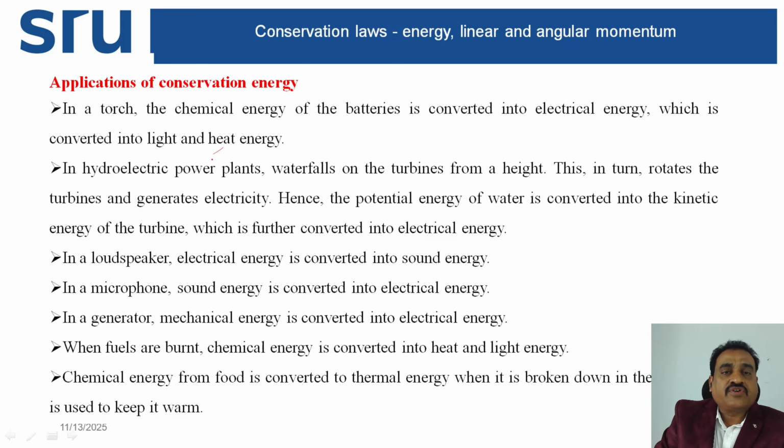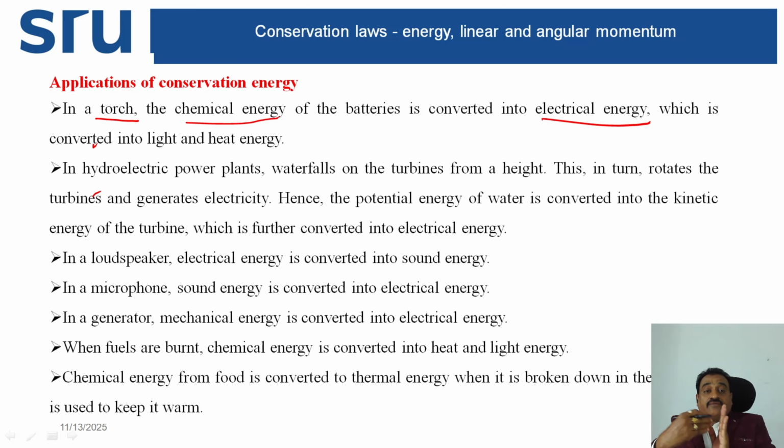So, applications of conservation of energy. You try to see. In a torch light, in a torch, the chemical energy of the batteries is converted into electrical energy, which is converted into light and heat energy.